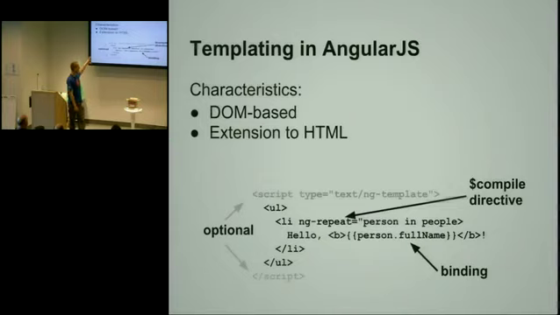Optionally, you can create a fragment out of this and put it into script tag. This is really optional, and that's a very important differentiator. You can create fragments like this and reuse them in your application if you want to, but you don't have to. You can just create HTML file with all these extra tags and attributes, and the browser will just ignore them, but will preserve them in the DOM. And when Angular loads, it will find them and convert them into something that the browser can actually display.